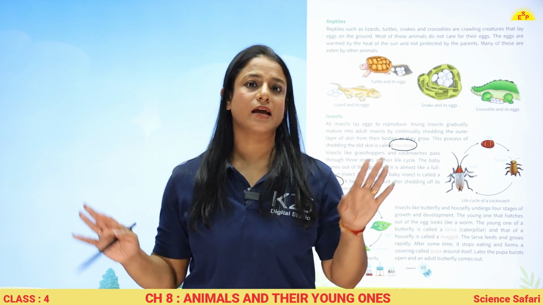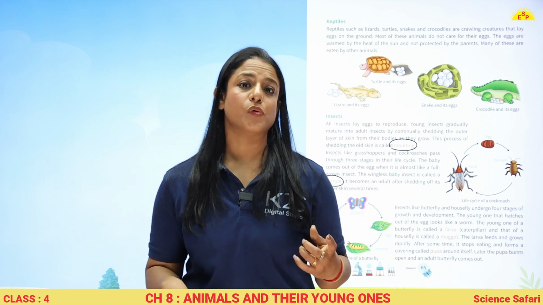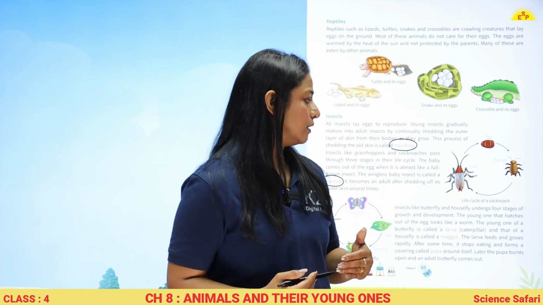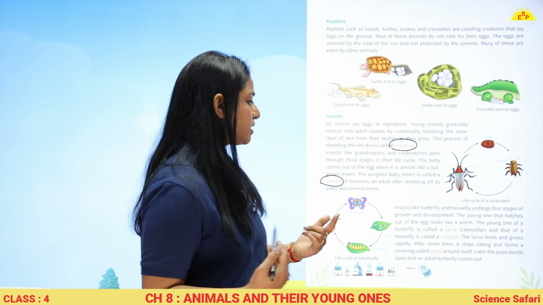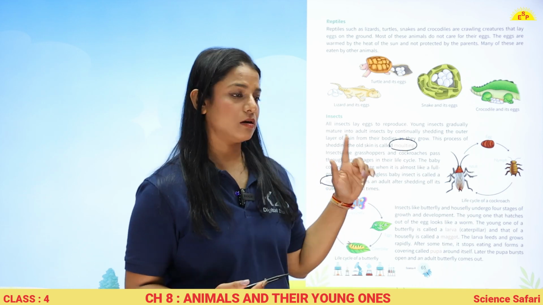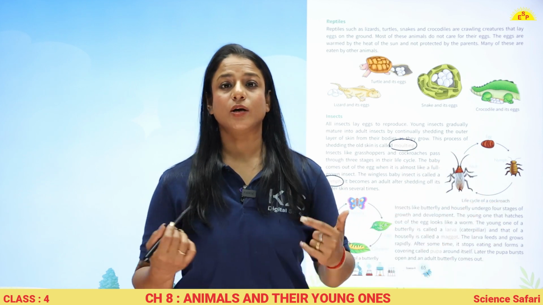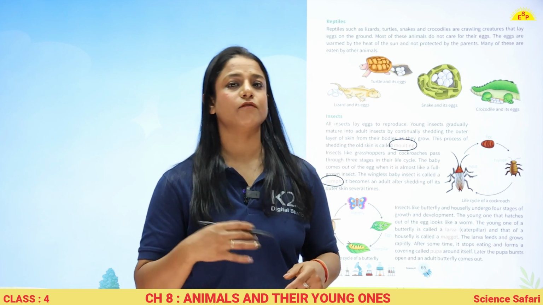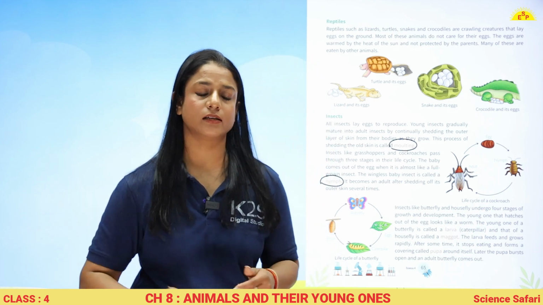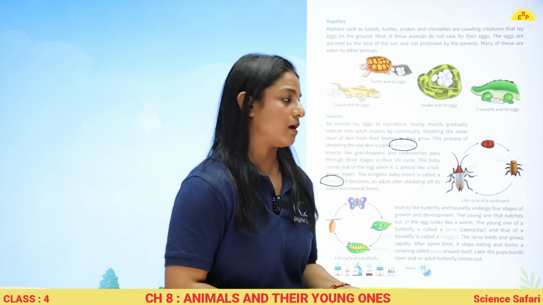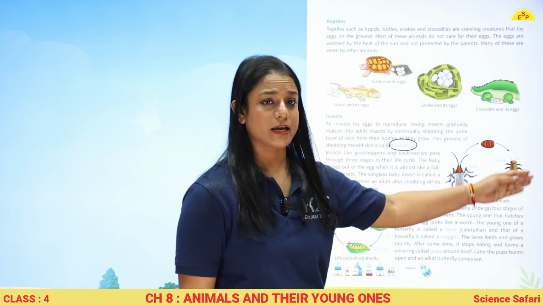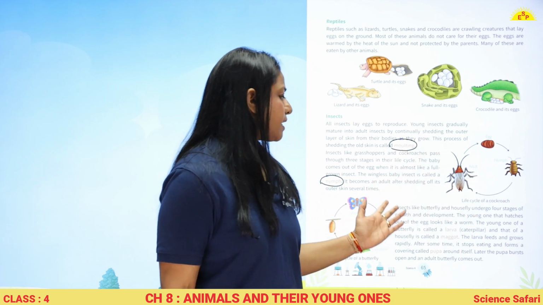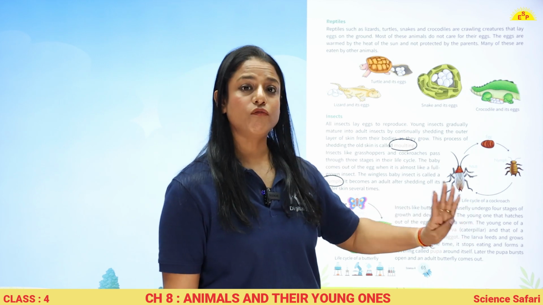तो जब वो बाहर आता है तब उसके wings नहीं होते, and what is it called? It is called a nymph. It becomes an adult after shedding off its outer skin several times. तो तभी वो adult बनता है जब जो nymph है वो कई बारी अपनी skin को shed कर लेता है. New skin आती है, फिर shed करता है, फिर new skin आती है, फिर shed करता है, and in this way it becomes an adult. So this is the life cycle of a cockroach: the egg, the nymph, and then adult.